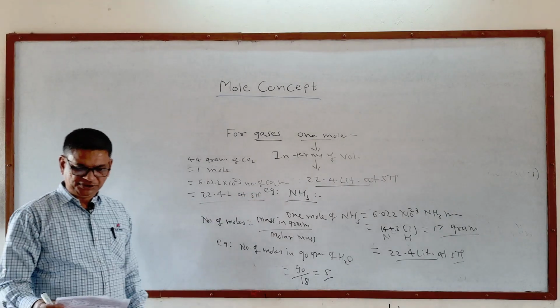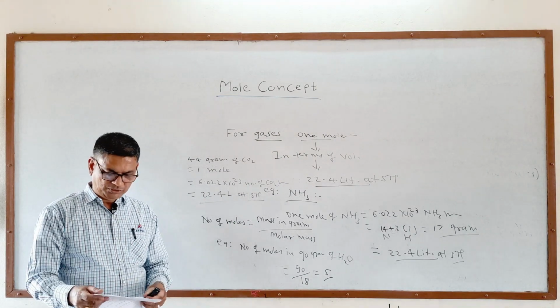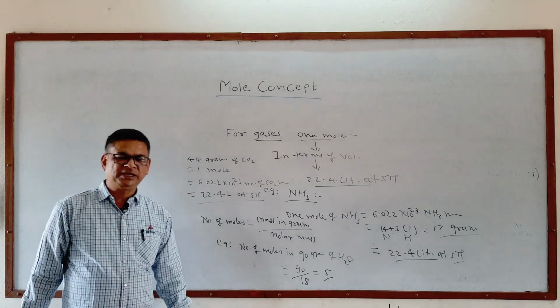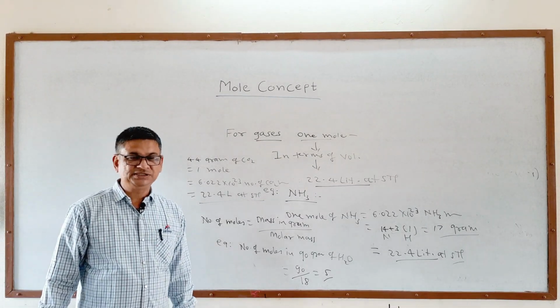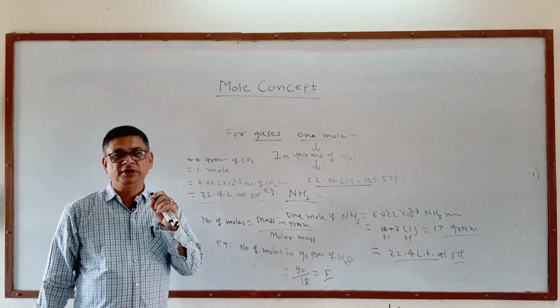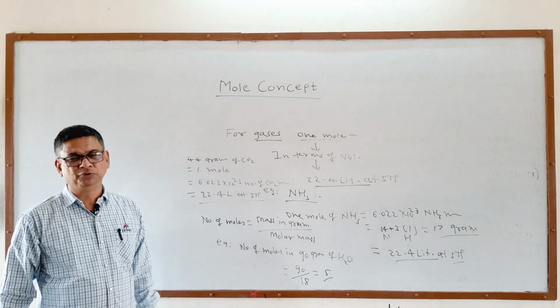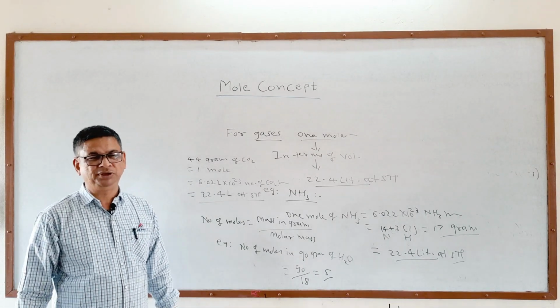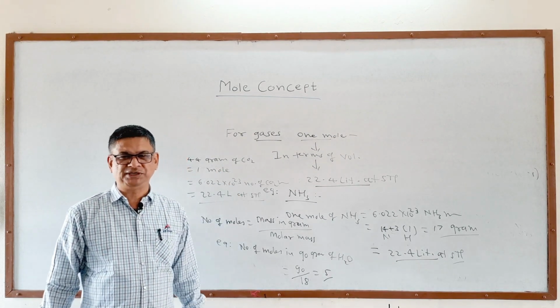This calculation comes up many times and is important in chemistry, because there are terms like molarity or molar concentration, and then molality. These definitions contain the number of moles, and calculating the number of moles is very important from the chemistry point of view, for school students and even college students studying chemistry at the graduate or postgraduate level.